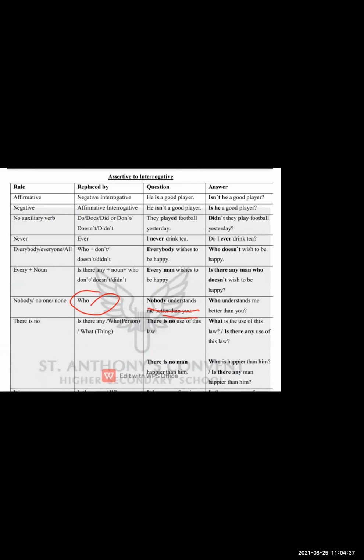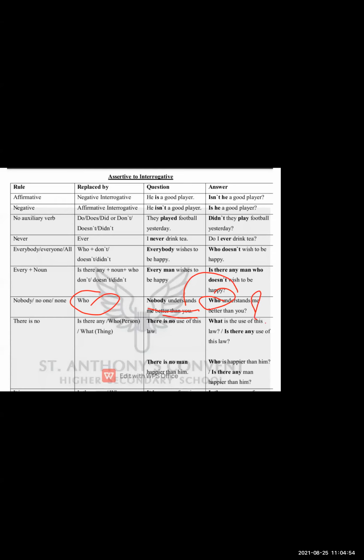Now this is a negative sentence. We have to convert it into an interrogative, that means an affirmative interrogative. So how? Who understands me better than you? Then a question mark. All right.